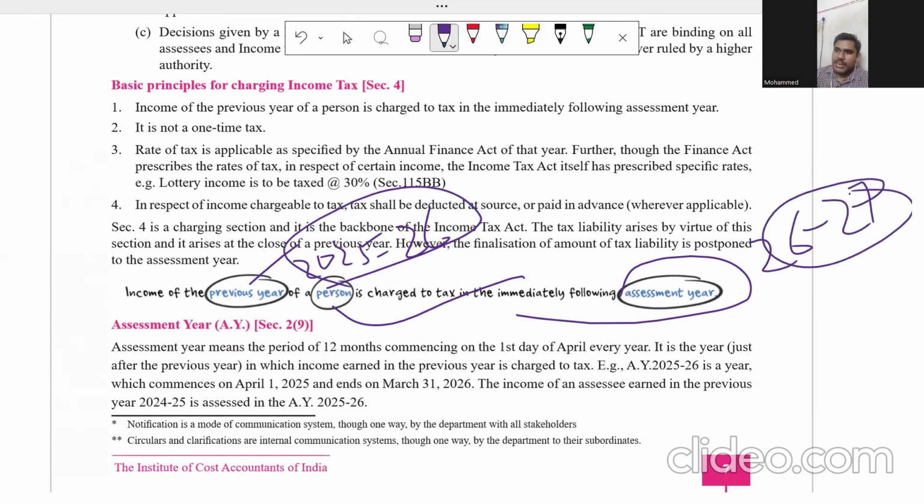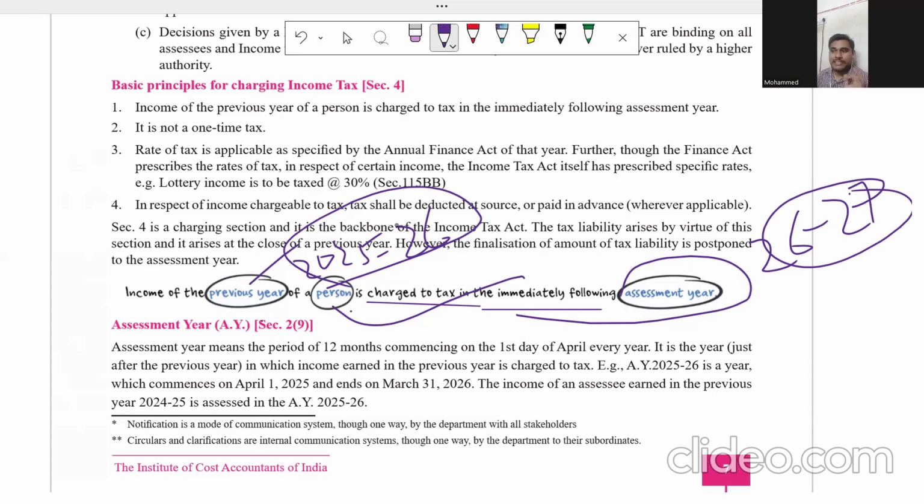Okay. And who is a person? Person is an individual, HUF, AOP, BOI, AJP. All this comes under the definition of person. I hope it is clear. So income of the previous year of a person is charged to tax in the immediately following assessment year. If I earn the income in previous year 25-26, then I am going to be taxed in 26-27.